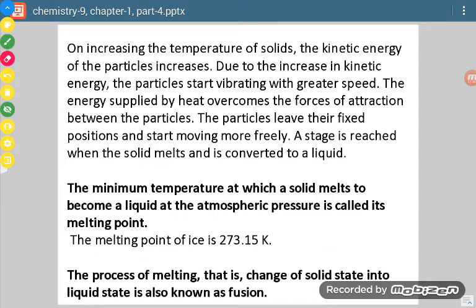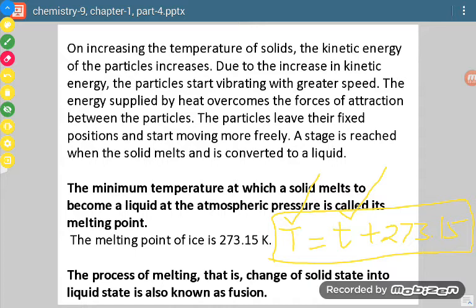Okay, so the Kelvin scale and the Celsius scale are related to each other. What is the relation? T is equal to small t plus 273.15. Now see, this is the relation which is to be remembered properly. Here capital T is temperature in Kelvin scale and small t is temperature in Celsius scale.